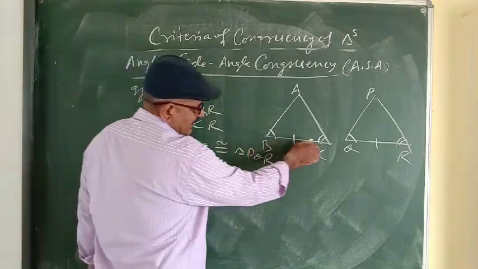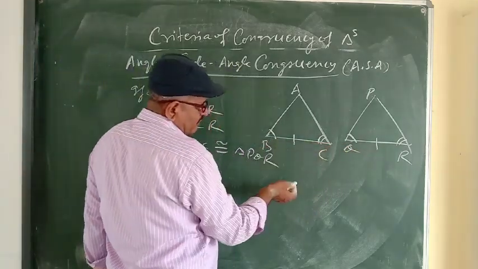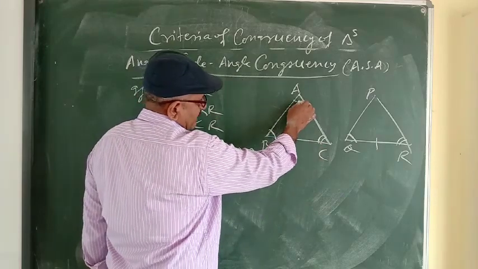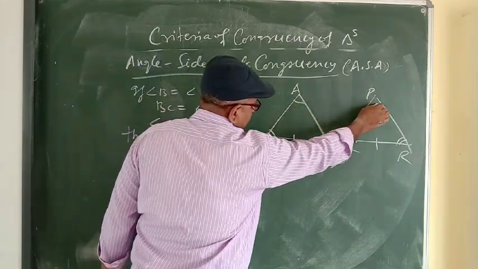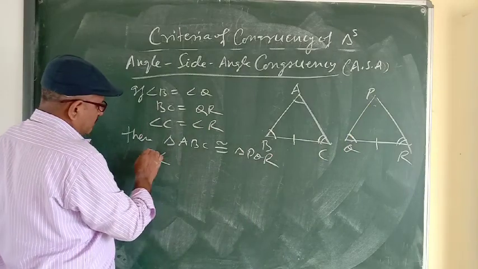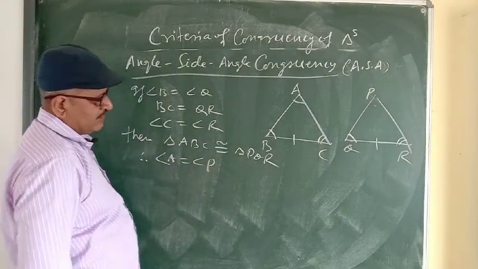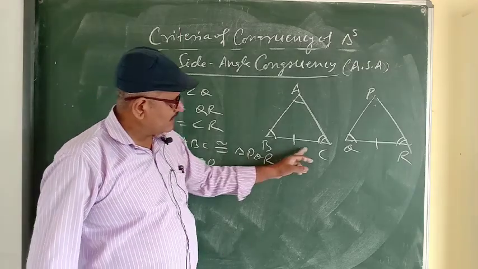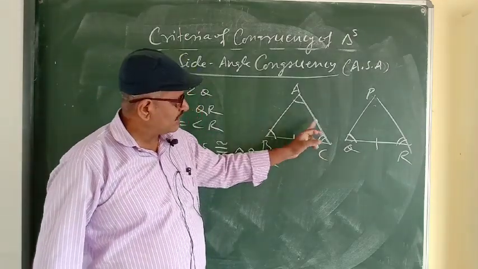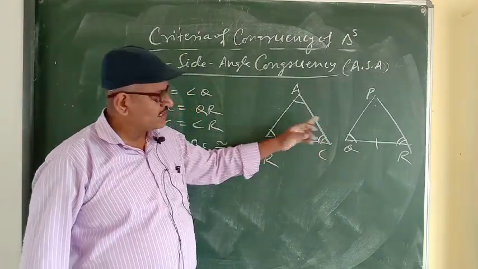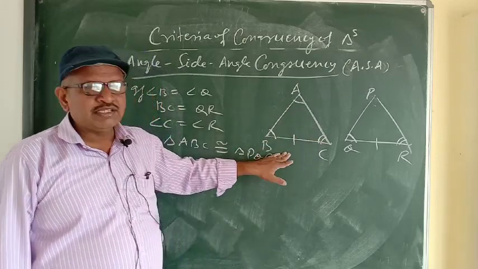So two angles are already given equal. So what is the third angle? Angle A, and here angle P. So angle A is equal to angle P. One side is given equal, so two sides are remaining here. So which sides will be equal? Corresponding sides will be equal.